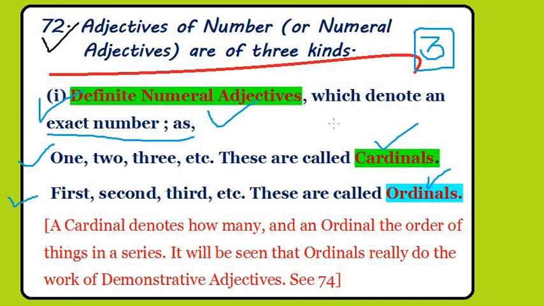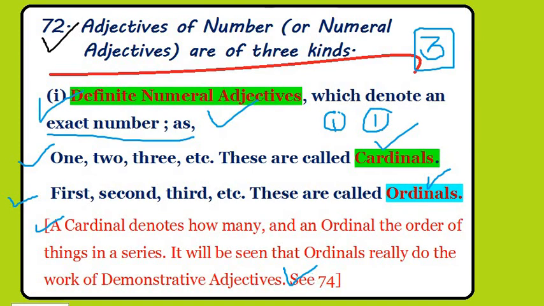I have 2 pens. So here 2. This is 1 pen and this is 1 pen. I am telling the exact number of pens. So here it is a definite numeral adjective in this sentence. A cardinal denotes how many, and an ordinal the order of things in a series. It will be seen that ordinals do the work of demonstrative adjectives. See 74. When we discuss 74 in the next class, we will discuss it.